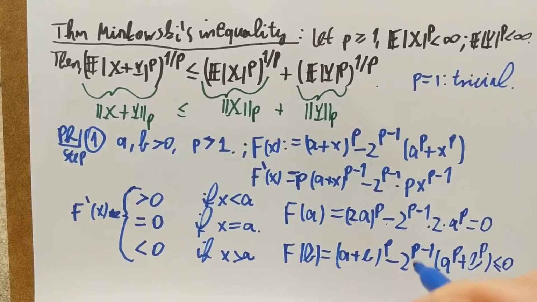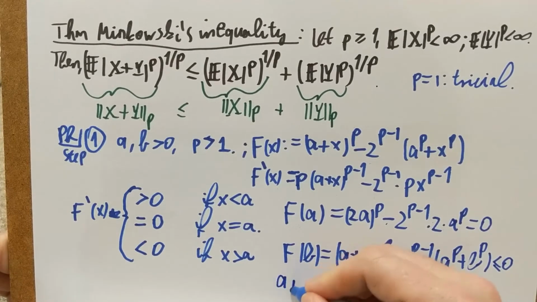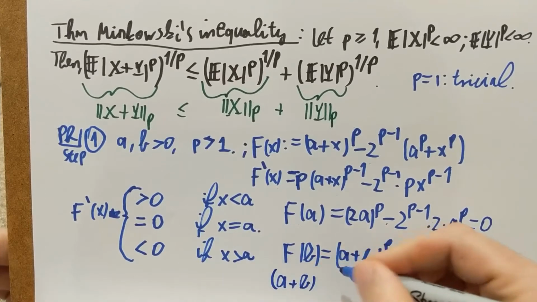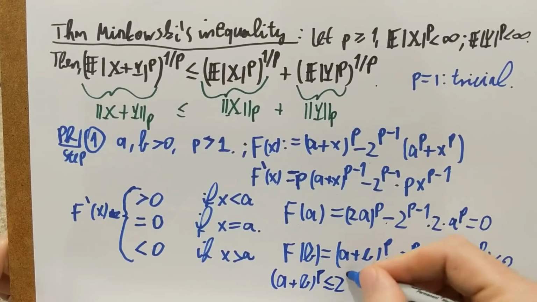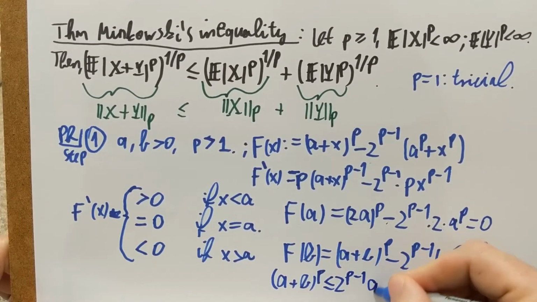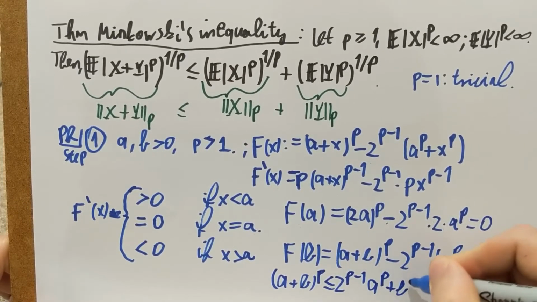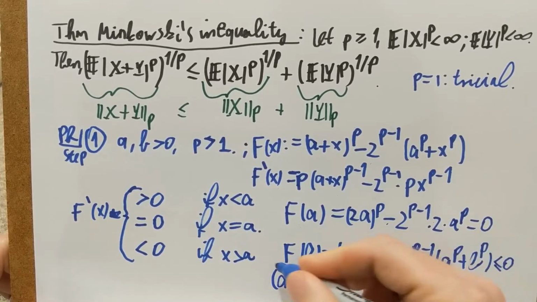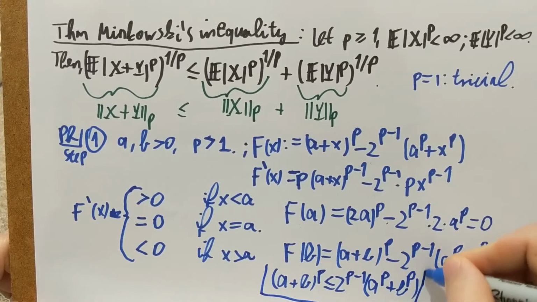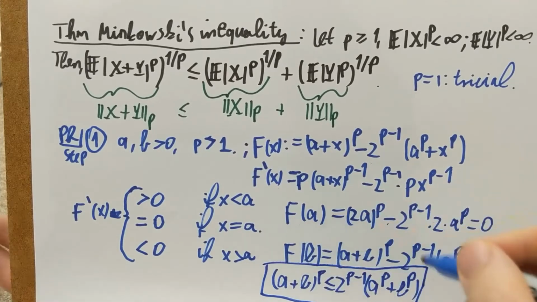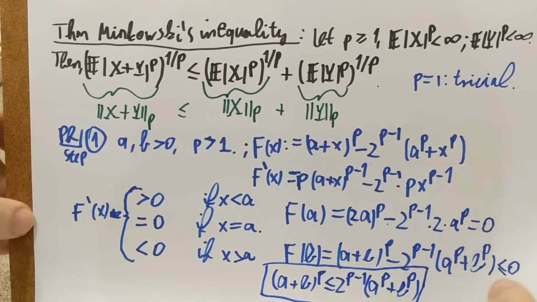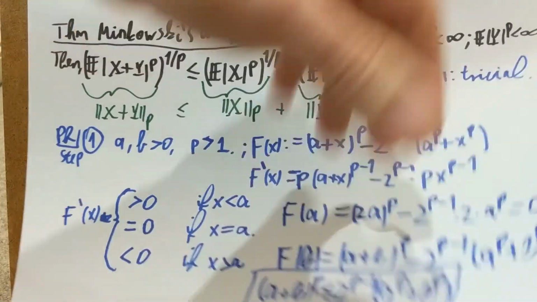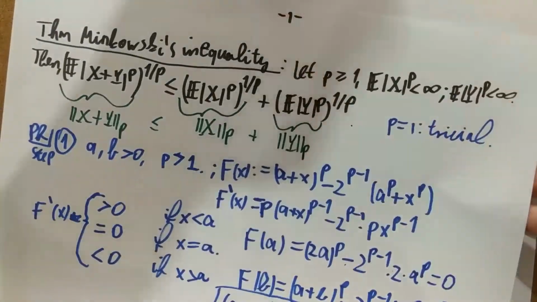And if I rearrange this, then I have this very useful conclusion of step 1, that the p's power of a sum is always less than or equal to 2 to the p minus 1 times the sum of the p's powers. This is what I aimed for in this step 1. Okay, so that's the first move, that's the first step I want to make. Let's keep this in mind and let's see how I can use this to proceed with my proof.